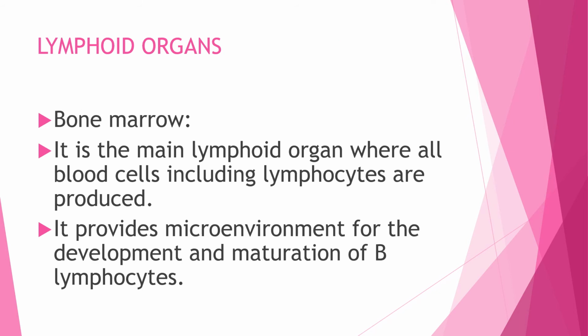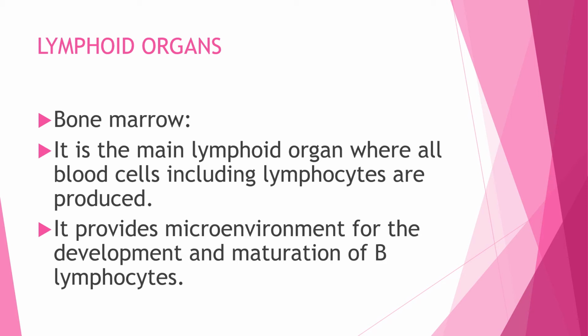Now there are some lymphoid organs we will study in detail. First is the bone marrow, and it is the main lymphoid organ where all blood cells, as well as lymphocytes, are produced.